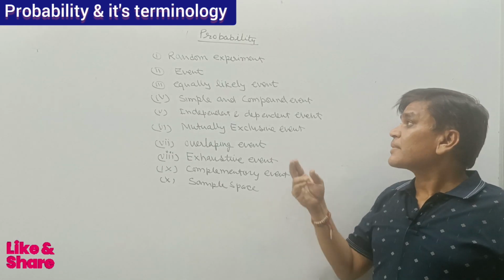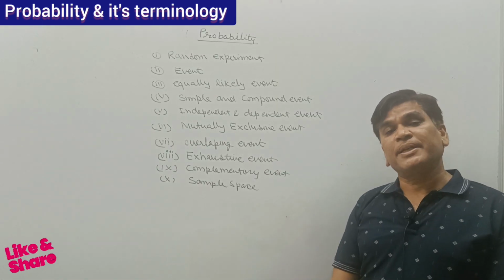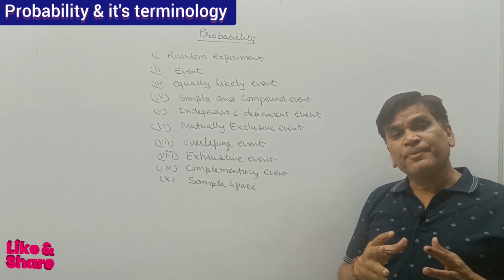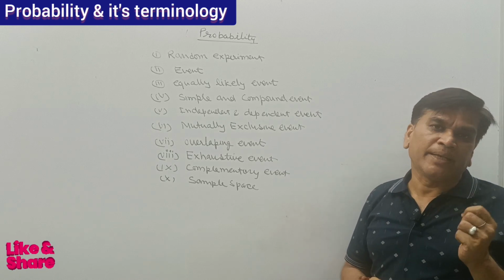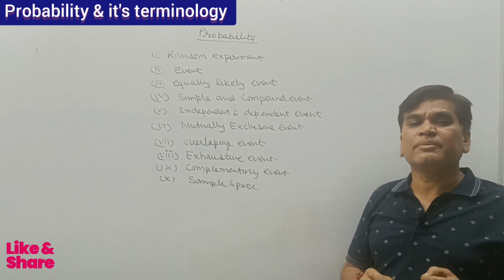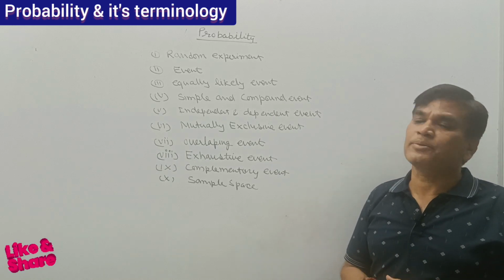Now, simple event and compound event. What is a simple event? If I am throwing a coin, the probability of coming head is 1/2, coming tail is 1/2, that is simple.